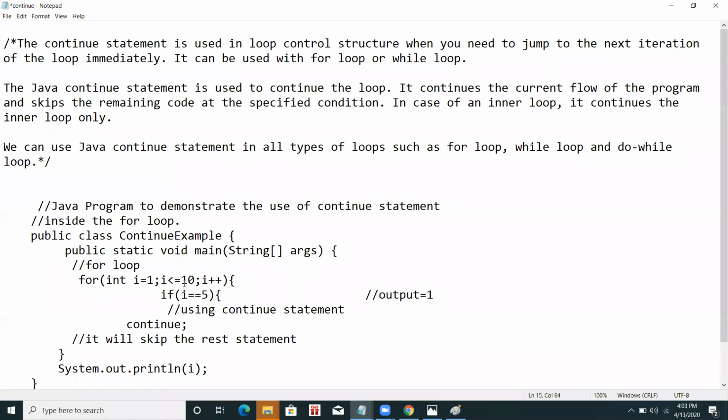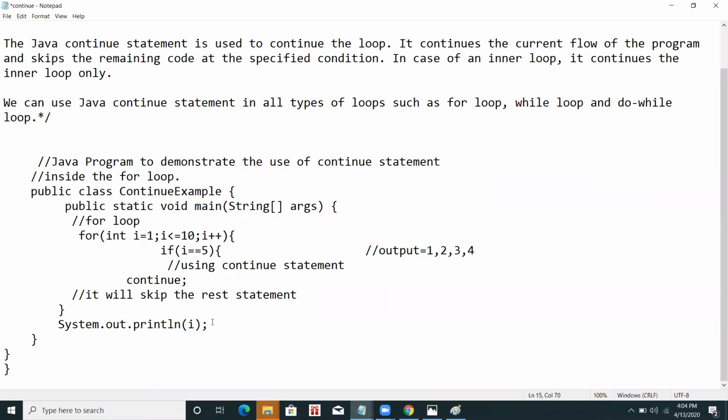It is not equal to 5 again, the condition is false, so it prints the value with system.out.println(i). Again i plus plus, it prints 3, then 4. But when it becomes 5, what is happening? I have printed 4, now it goes to the update statement i plus plus, and the value of i becomes 5.